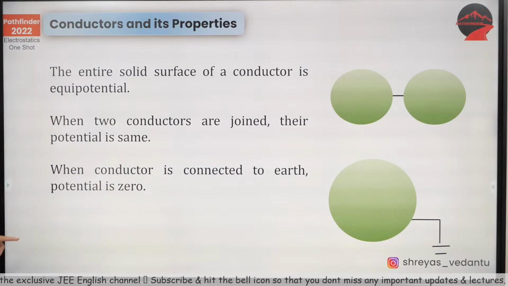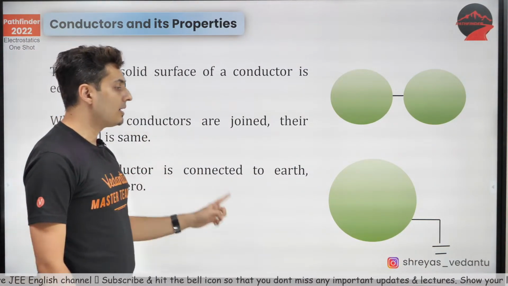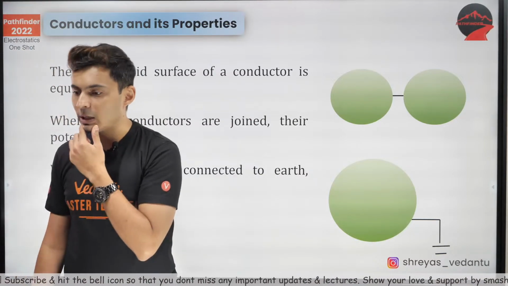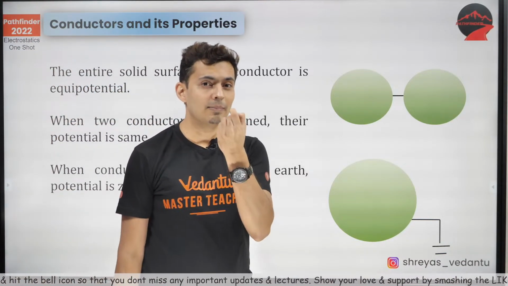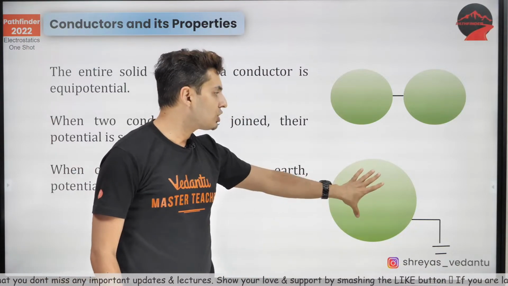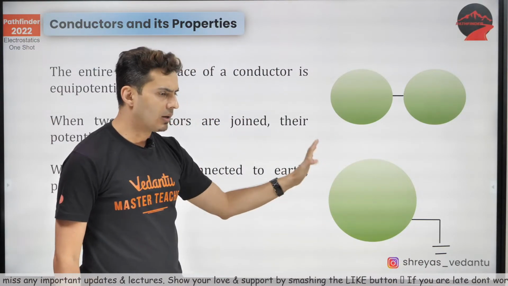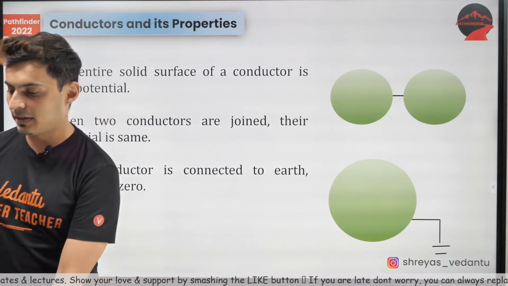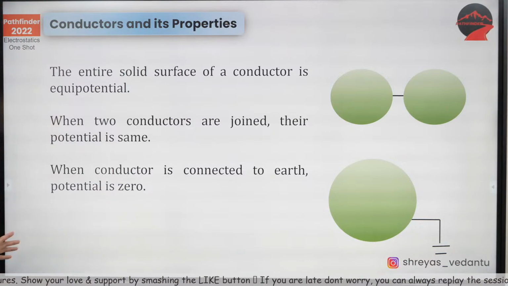And last thing, what will happen if you connect a conductor to earth? Then the potential will become zero. It will go to ground. Grounding means you make sure that the charges flow in or out somehow so that the potential becomes zero. These are the important properties which you should know for the conductor.